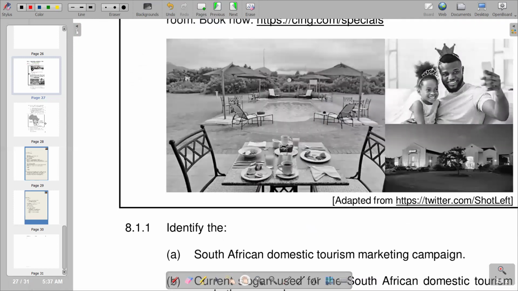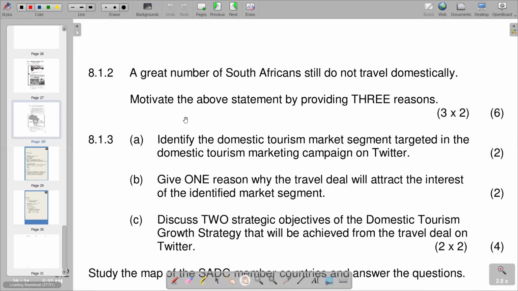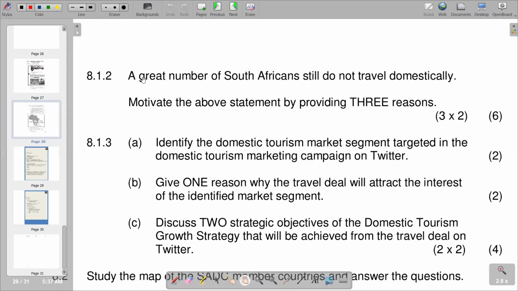If you go to the next page, you'll see that we've got a continuation of the questions, 8.1.2. A great number of South Africans still do not travel domestically. Motivate the above statement by providing 3 reasons. So obviously, we have 3 reasons that need to be raised, each one with 2 marks, giving a total of 6 marks. So what are the reasons why South Africans are not traveling domestically?